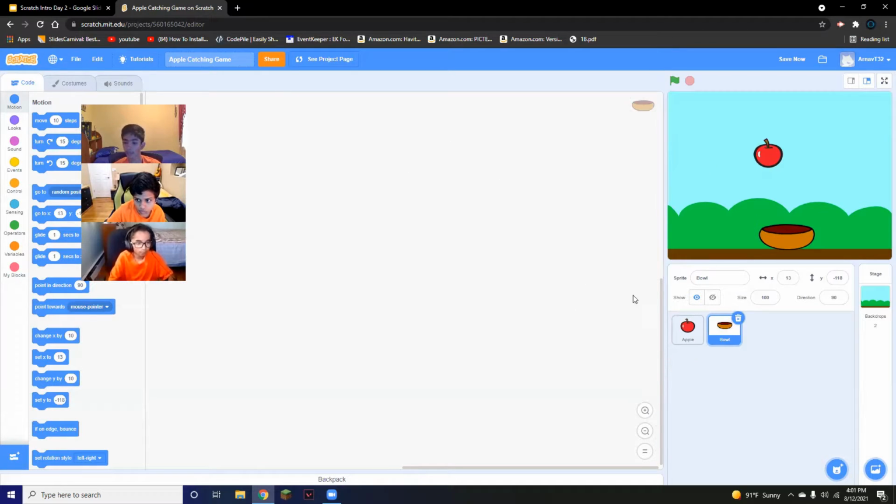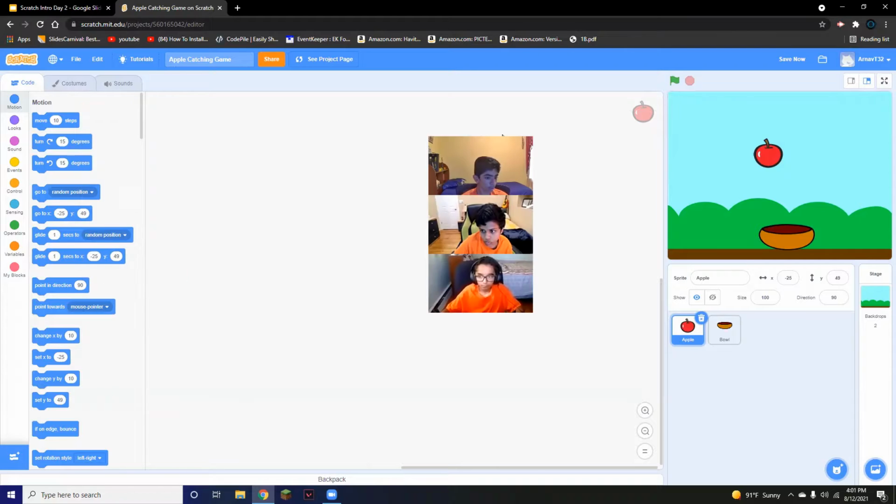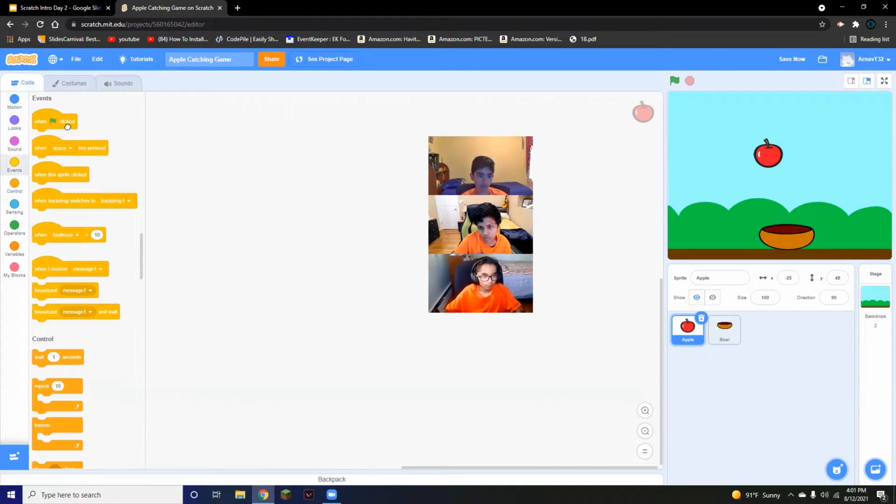So now we have our bowl, we have our apple, we have our background. We're first going to start with the apple code. Make sure you're clicked on the apple so that you're coding for the apple. This should also appear in the top right of your editor. The first block we're going to be using is the when clicked. As we all know, this is what starts the program. I'm going to make this bigger so it's easier for you to see.